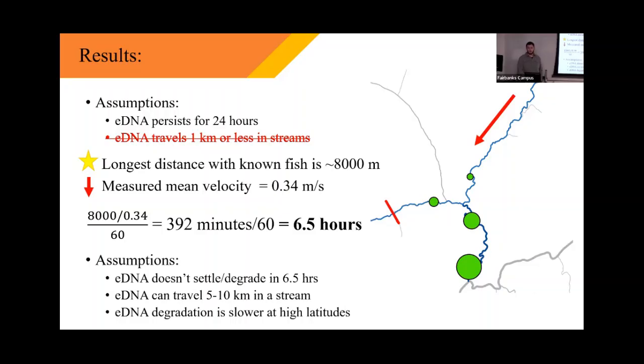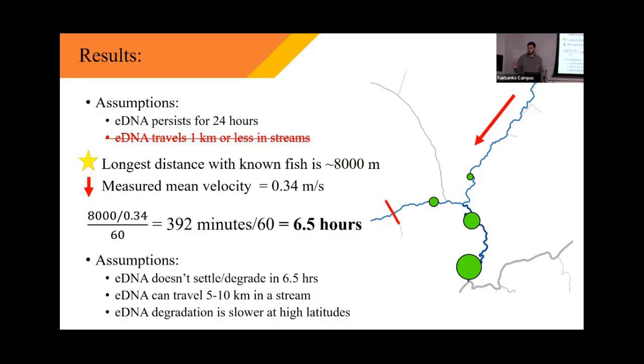I think the reason for that is because of our study area. We live in this ice box in the north, and a lot of eDNA research hasn't been conducted up here yet. So I think the degradation rate is likely a lot slower here than in these places where the literature has been established. Our streams are colder, they're less productive, so there's less microbial action, and we have much lower UV radiation because the sun's at a lower angle and has to travel through more atmosphere before reaching our streams.